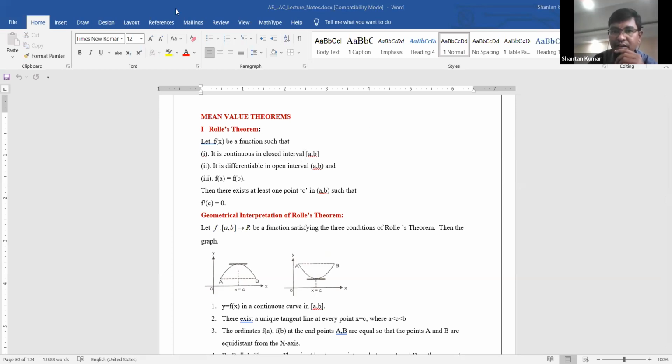Yes, anyone? Anybody knows regarding that closed interval, open interval, the meaning? If you know, say you know; if you don't know, say you don't know. Remaining silent is not correct. Anyone knows regarding that closed interval, open interval? Anyone give the reply regarding the closed interval, open interval, and off intervals?